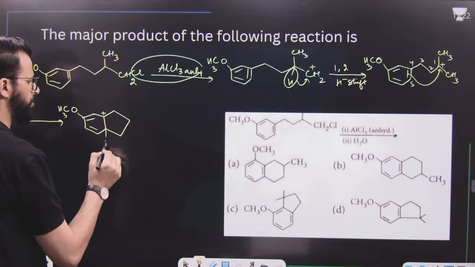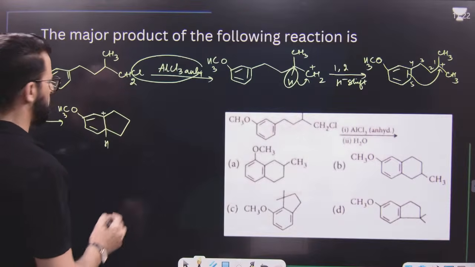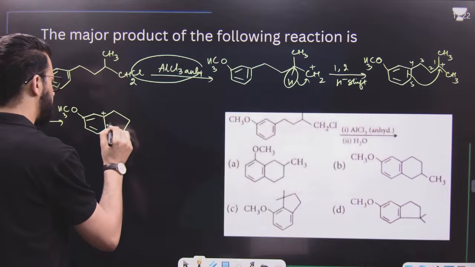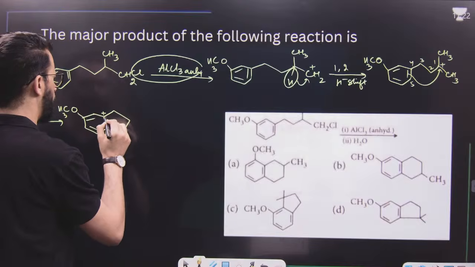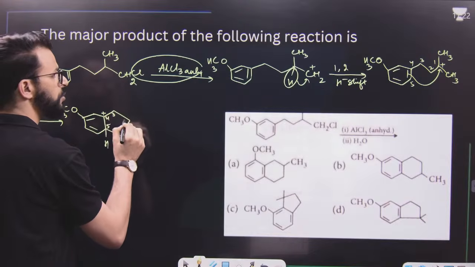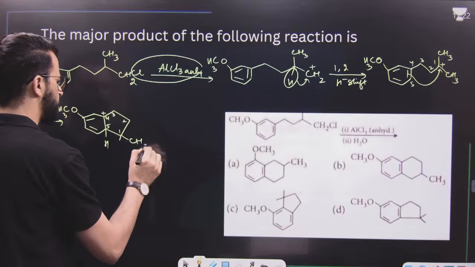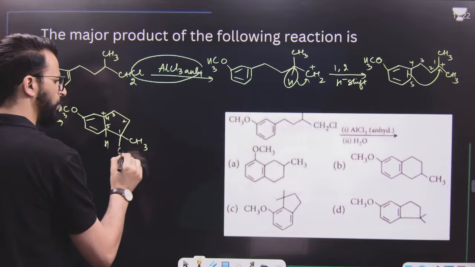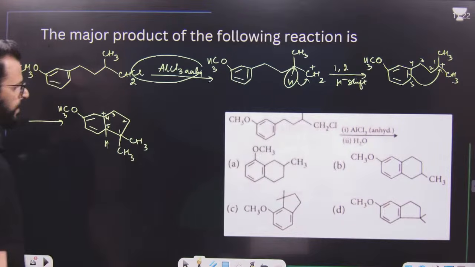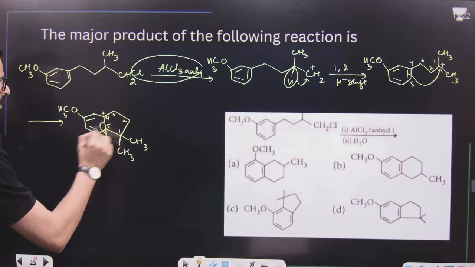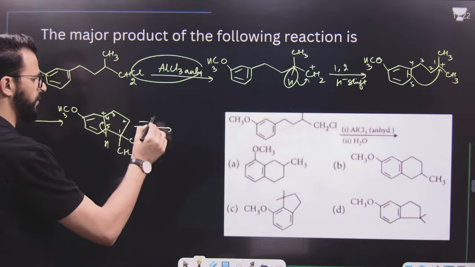This is having hydrogen. Then, say for example, this is carbon 5, this is carbon number 4, this is 3, this is 2, this is 1. At carbon number 1, there are 2 methyl groups. Now, this H finally will be lost.